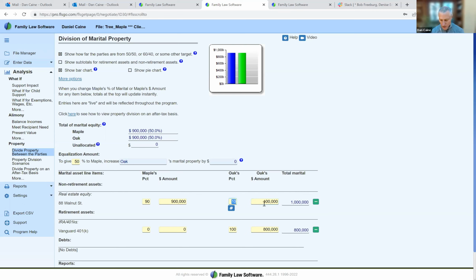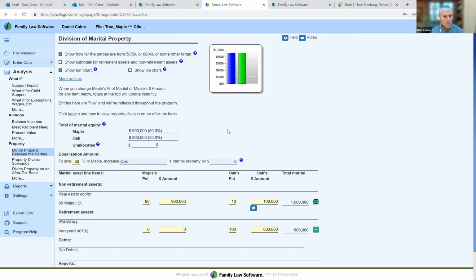But what I'm going to do right now is, actually, I'll leave it this way as a shorthand, as a placeholder for arriving at a 50-50 split. So now they've settled child support and spousal support. They have divided their assets. All they need to do is write it up and sign it.